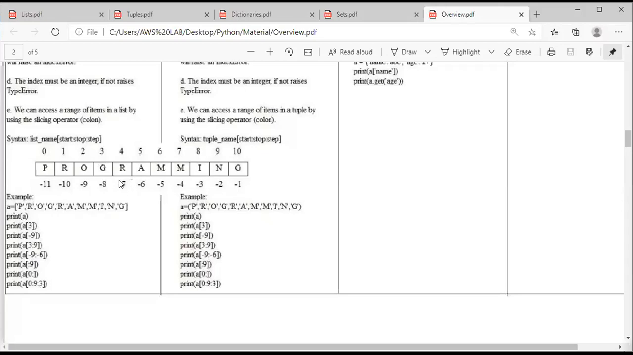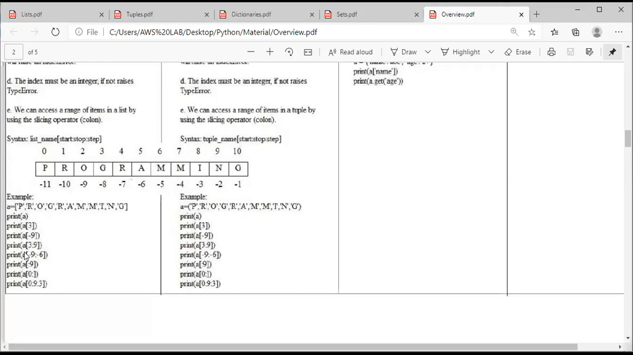Next, print a of colon 9. I did not mention the start value, but I mentioned up to 9. If I do not mention the start value, it starts from 0. Where is 9? At n. Since n will not be accessed, it prints up to i. Clear everyone? I did not mention the start index, so it starts from 0, and I said up to 9. So 9 means only up to the 8th index the value will be accessed.